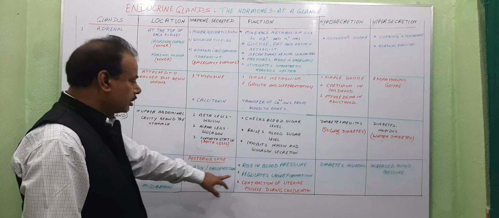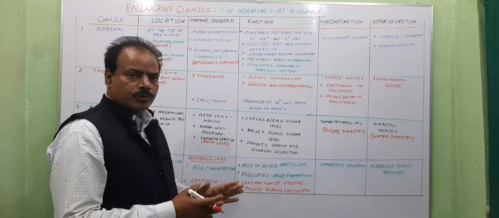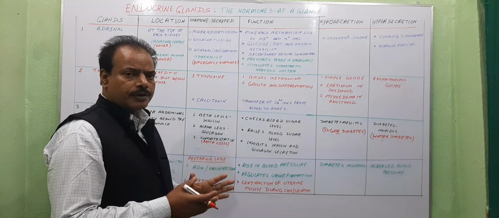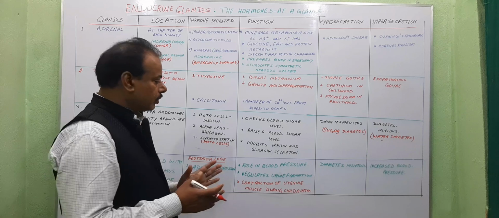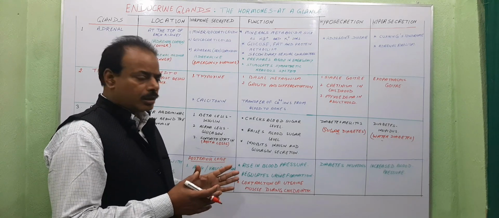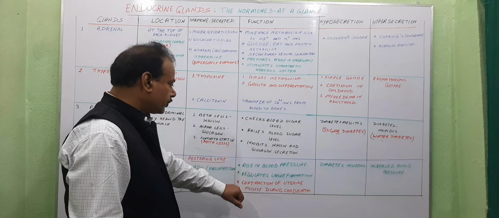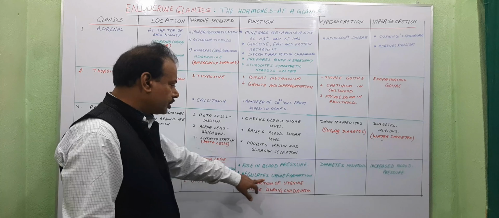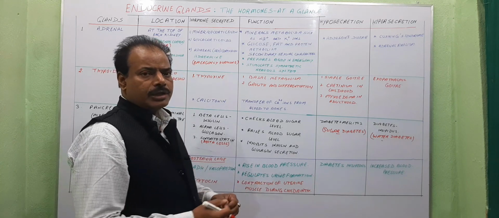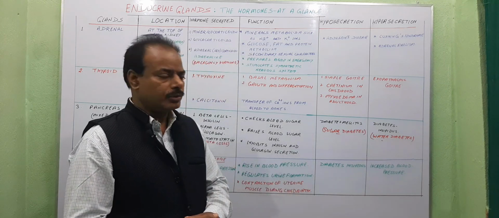So vasopressin helps in rise in blood pressure, mostly in the glomerulus, so that ultrafiltration of blood takes place during urine formation in the kidneys. And second, it regulates urine formation by regulating absorption of water in the renal tubule.